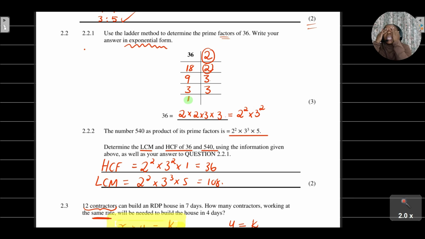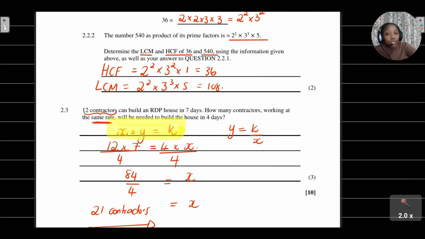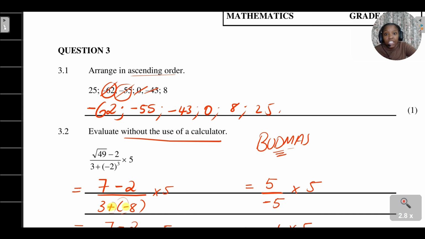So remember, when you want to find the highest common factor, circle the powers that have the same basis, and you're just going to focus on the powers with the lowest exponents. If you're trying to look for the lowest common multiple, circle the powers that have the same basis, but you're going to focus on the powers with the highest exponents. Then you just multiply them together to get the LCM and the HCF.